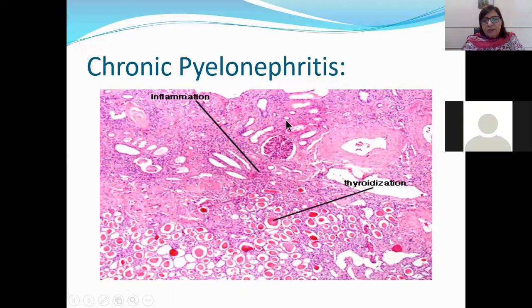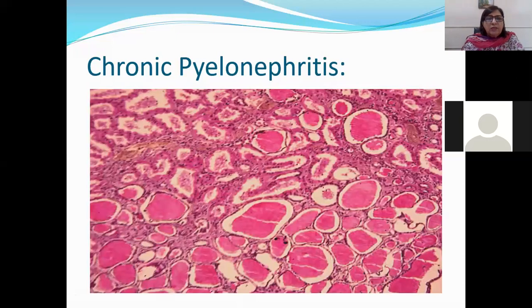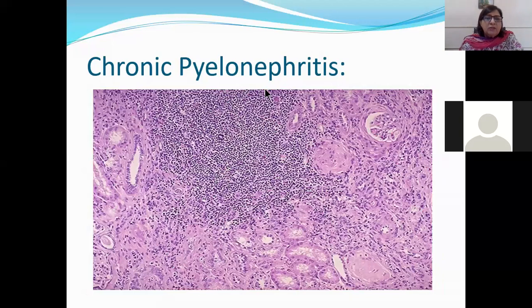Here, this slide contains a glomerulus. So this is a better slide for your OSPE exam as compared to this slide. Okay, this is also chronic pyelonephritis. This can be given. Why? Because they can show the normal tubules on one side, and on the other side they can show atrophic tubules which contain pinkish eosinophilic material, and because they resemble thyroid tissue, this is called thyroidization.